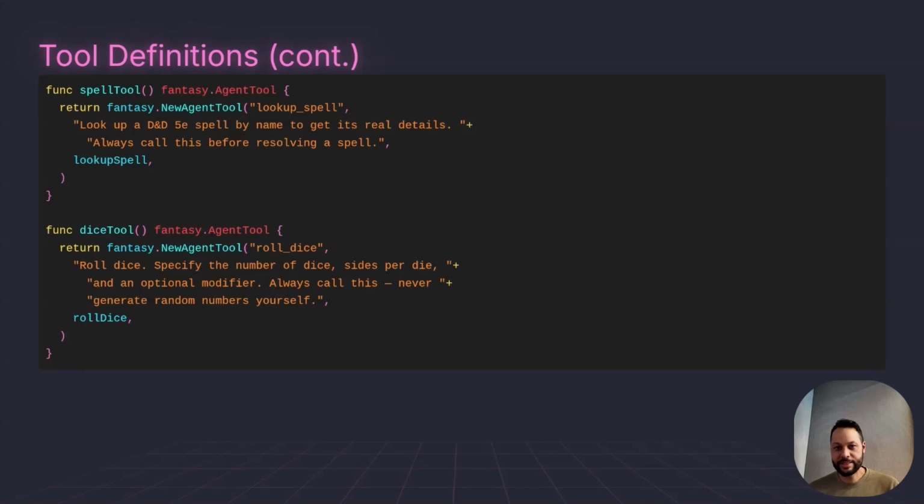Now what a lot of people don't realize is that the descriptions of the tools themselves actually act as prompt elements for the LLM. So they get injected into the system prompt of the agent, and the better description you give for each tool, the better the agent is able to understand and make decisions on whether or not to use a tool.